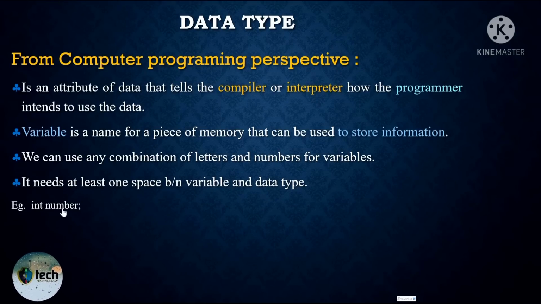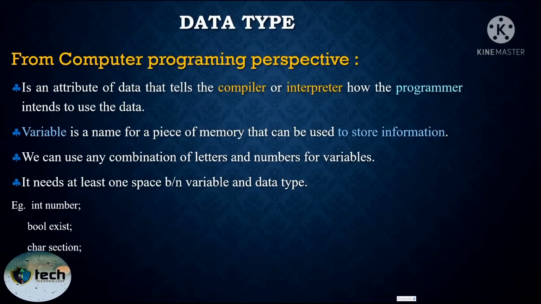The first one is integer, which is used to store whole numbers, or mathematical integers. The next one is boolean, and we can use bool as a keyword for the boolean, which is used to store either a true or false value.